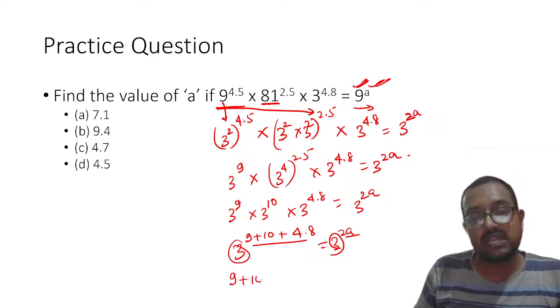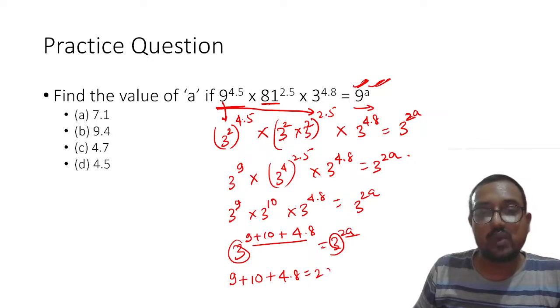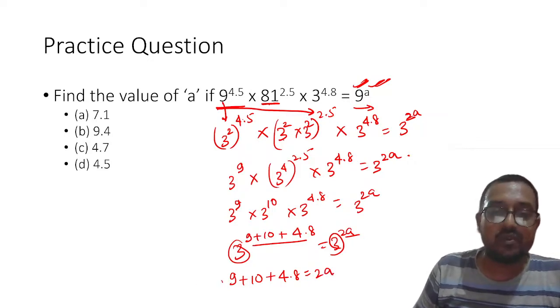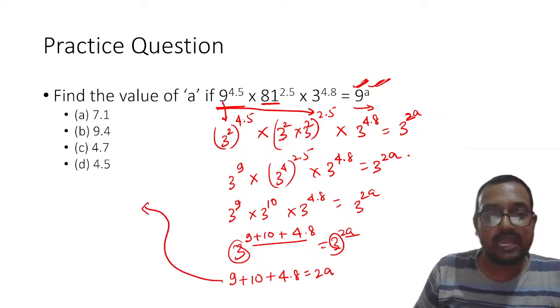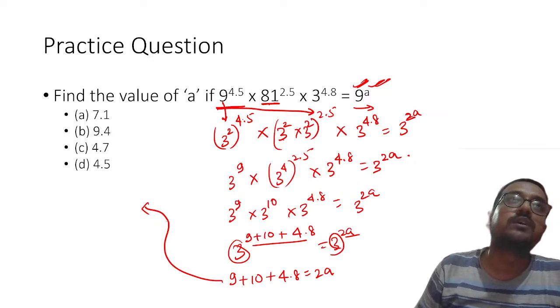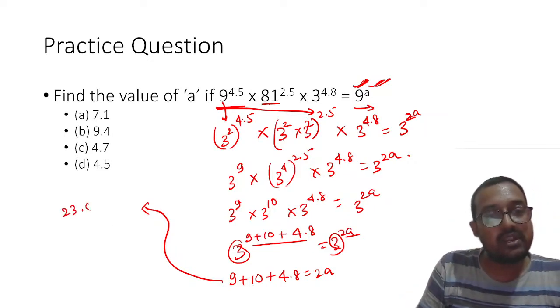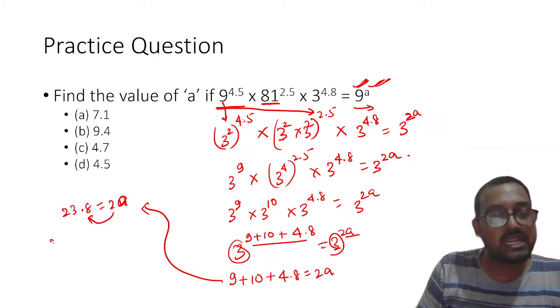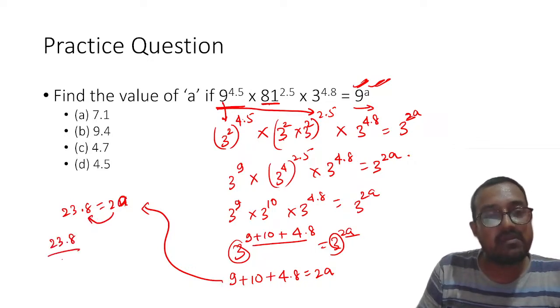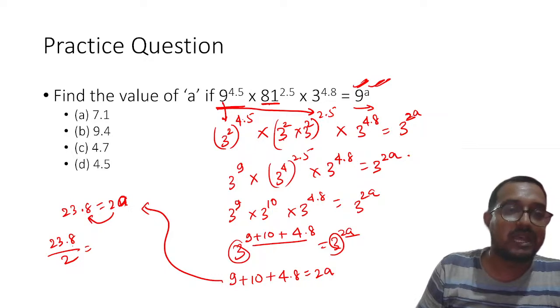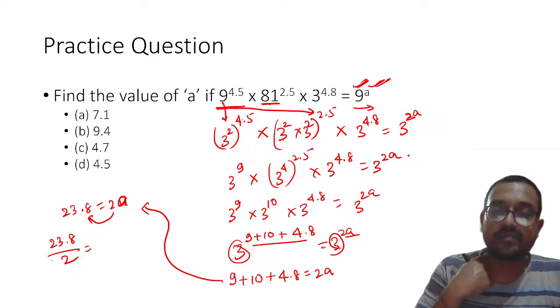That is 9 plus 10 plus 4.8 is equal to 2a. So if you try to solve this, it will be like 19 plus 4.8, so 23.8 is equal to 2a, right? And 2 will go to this side. This will be 23.8 divided by 2. This will be like how much?